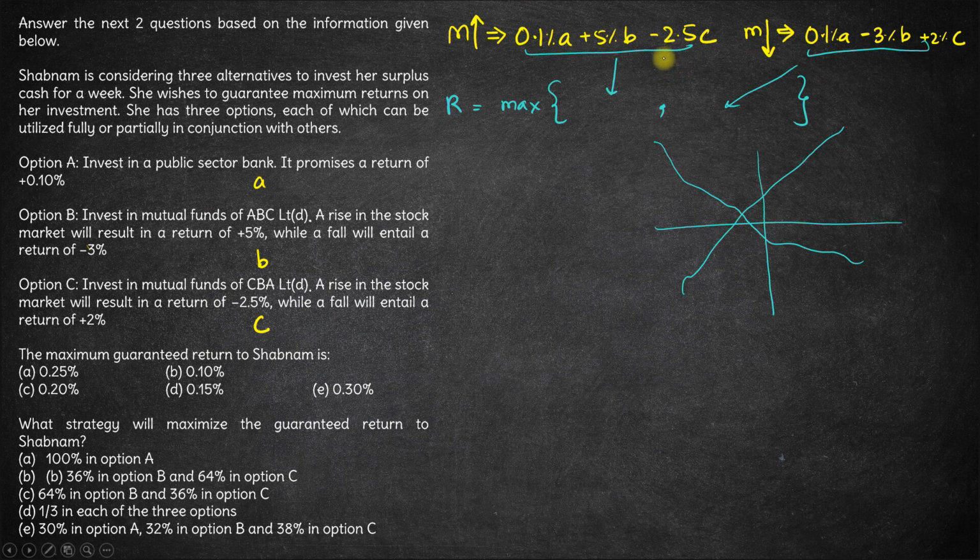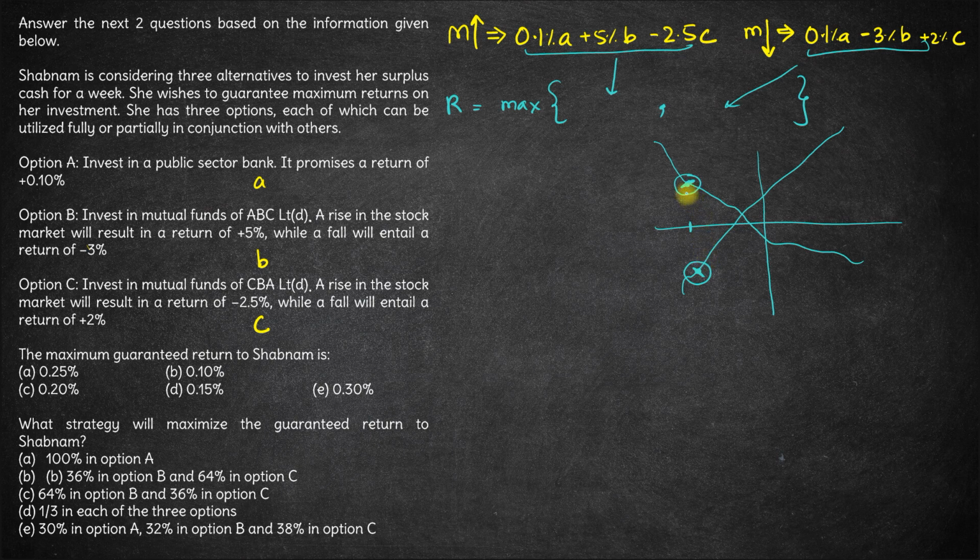Although we have three variables here, A, B and C, let's just consider it from a 2D perspective. Let's say for certain values of A, B and C, one of these returns will be here and one of these returns will be here. Now let's say this is the return for the market increasing. So if markets increase, this will be the return, but if the market decreases, this will be the return.